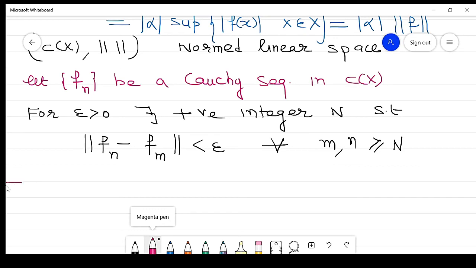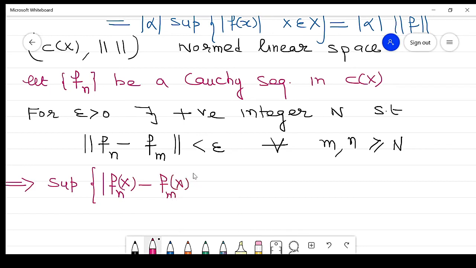It implies, by substituting the value, the supremum of the absolute value of f_n(x) minus f_m(x), for every x belongs to capital X,